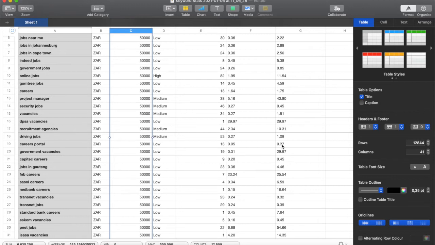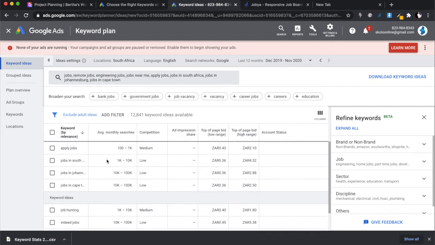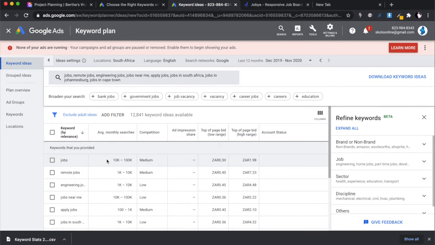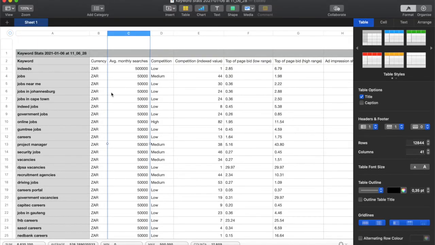Careers portal. You see, careers portal, I didn't enter it when I was doing the initial, like at the top here. I put in jobs Johannesburg, jobs South Africa, and all of that. I didn't enter careers portal. I didn't think of it. And it doesn't even feature there. So if I didn't download this spreadsheet, I would have missed it. Because this is now suggestions from Google. Google is suggesting other things that have as much keyword searches that you could be targeting, that you would not have thought of. So this is why it's important.